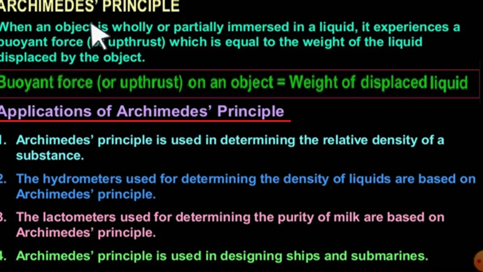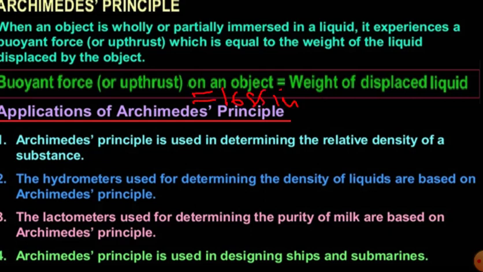So you can define Archimedes principle like this, as written here. It will be a little bit longer, but it will be a comprehensive one. Archimedes principle states that when an object is wholly or partially immersed in a liquid, it experiences an upward force which is equal to the loss in weight, which is also equal to the weight of the liquid displaced by the object. So your buoyant force or upthrust will be equal to what? The weight of the displaced liquid, and this will also be equal to the loss in weight.